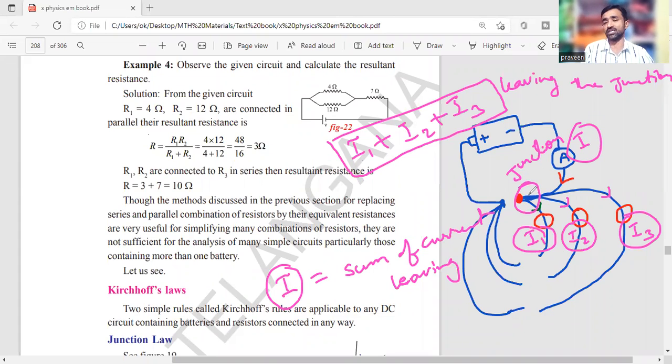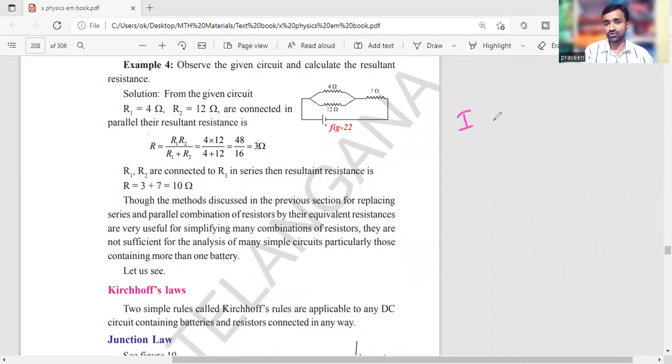I am given only one current to reach the junction. So that I is equal to the sum of the currents I1 plus I2 plus I3 or not. That you have to verify. So finally, what you are verifying, your justification, is I is equal to I1 plus I2 plus I3.